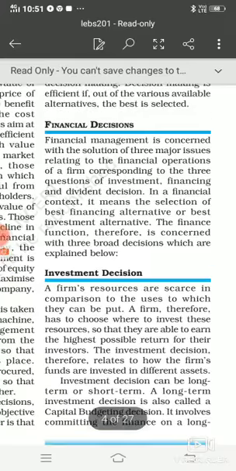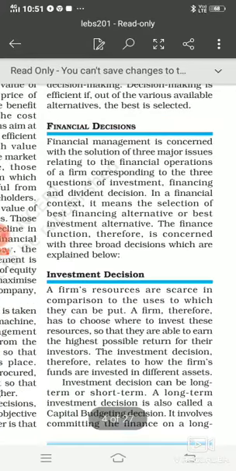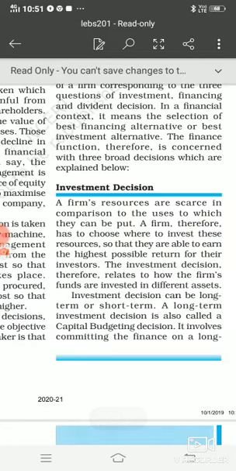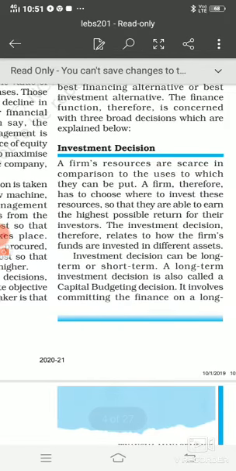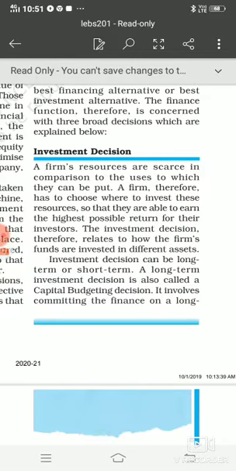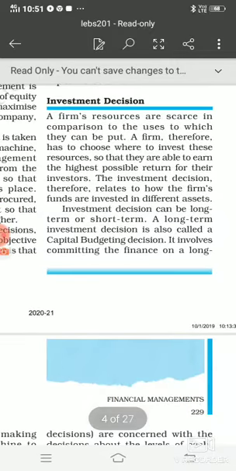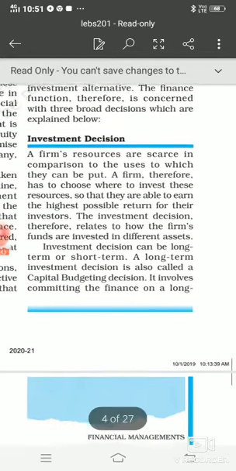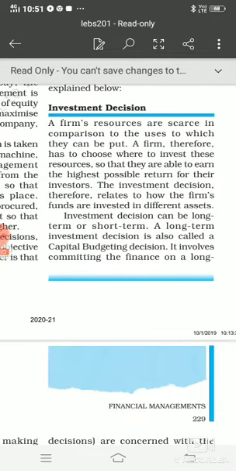So what is the investment decision inside the financial decision? Financial decision के अंदर में investment decision क्या है? Investment decision basically means that whenever we talk about any firm or any organization, the resources which are available into the organization, they are scarce, basically means they are in limited manner, right? So the investment decision has to be taken in such a way that these resources should be invested there where more and more profit is possible and more return can be gotten from an investor side, right?